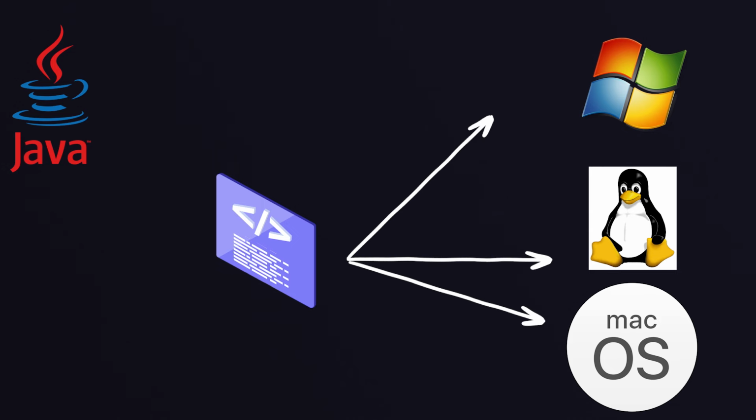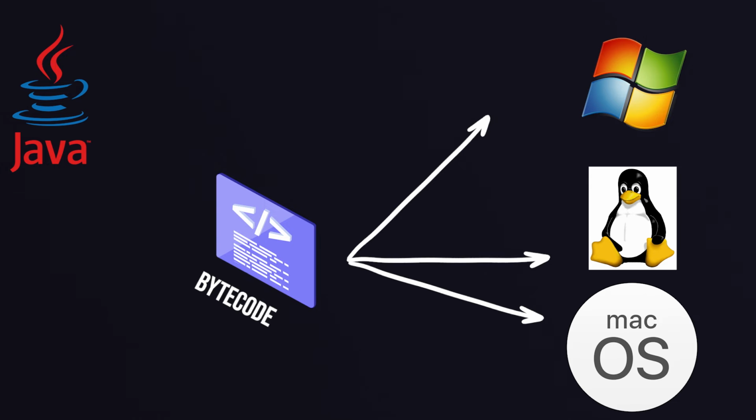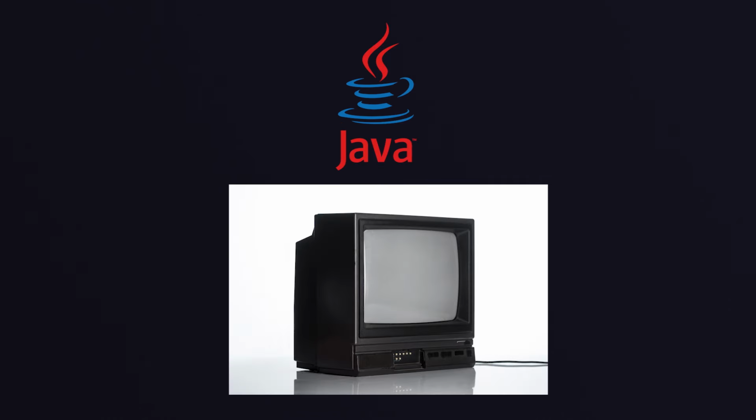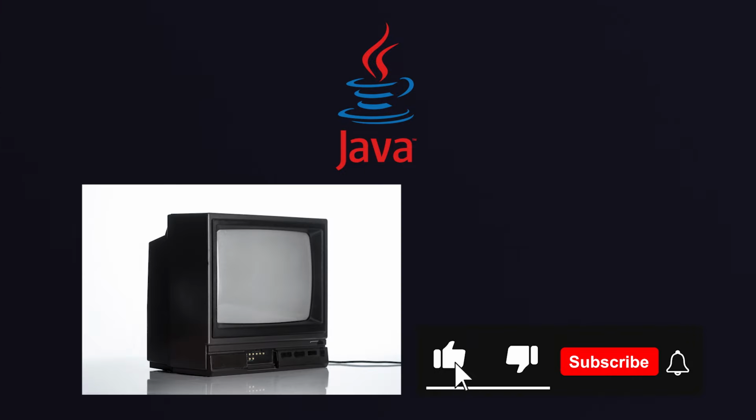And that's because Java code is not compiled to machine code. Instead, it's compiled to bytecode that's executed by the Java Virtual Machine or JVM, regardless of the underlying operating system. Java was initially created for programming interactive televisions, but it was too advanced for the television industry at that time.